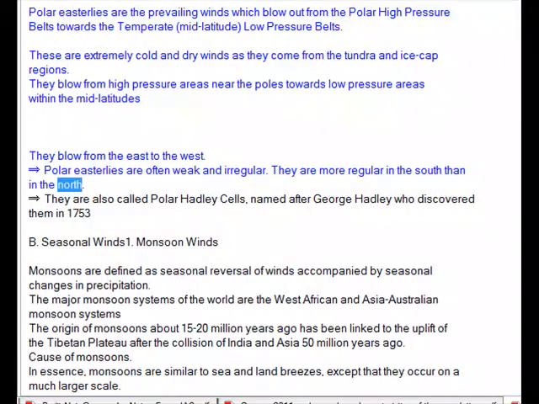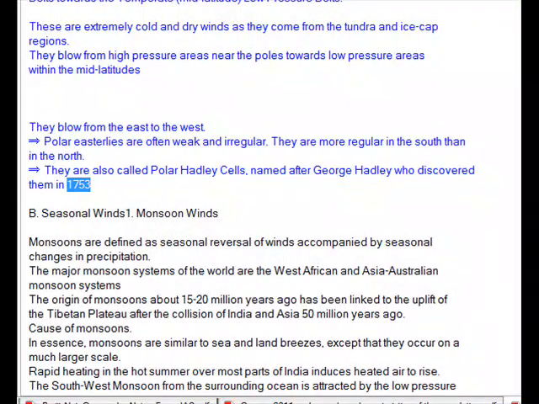Polar easterlies are often weak and irregular. They are more regular in the south than in the north. They are also called polar Hadley cells, named after George Hadley, who discovered them in 1753.